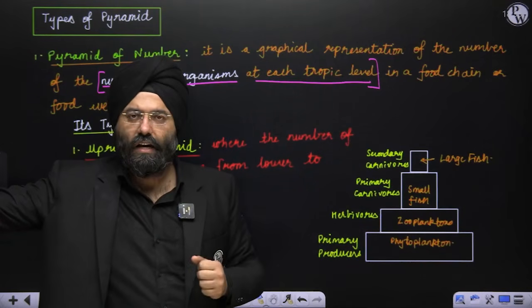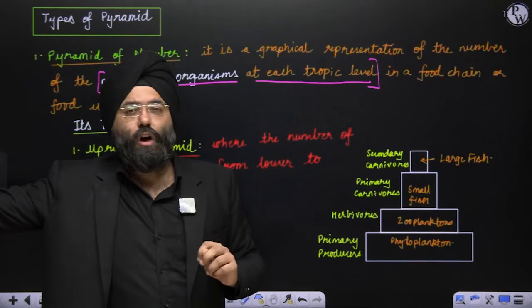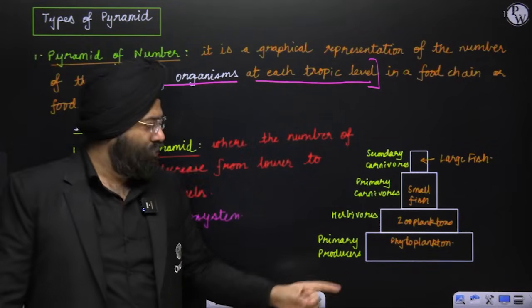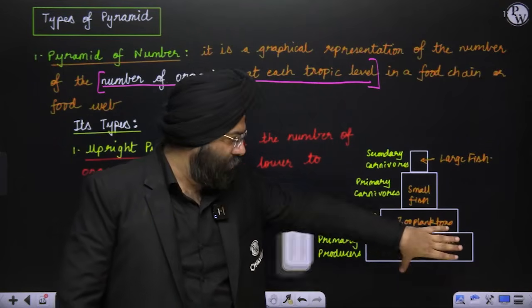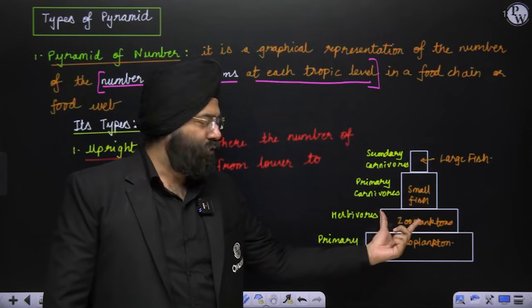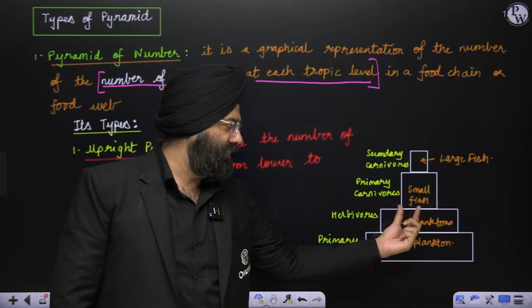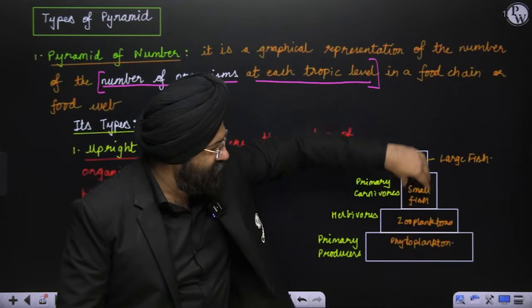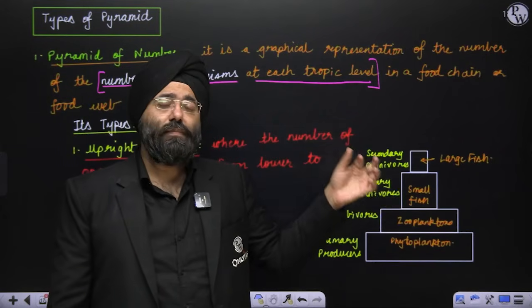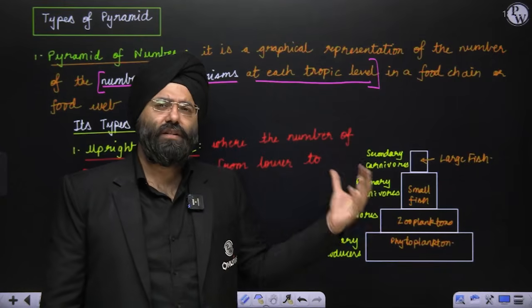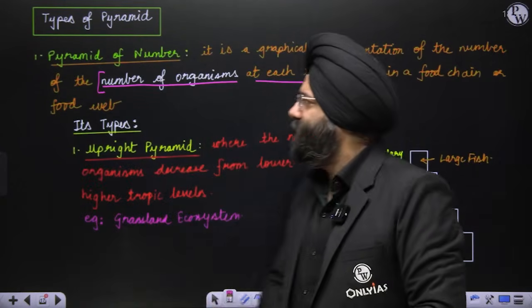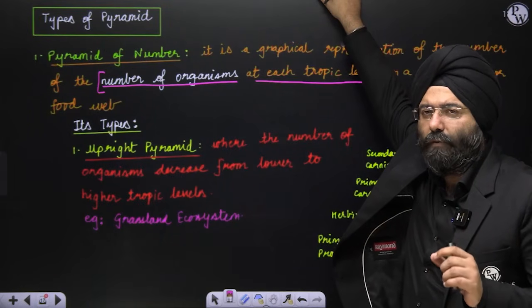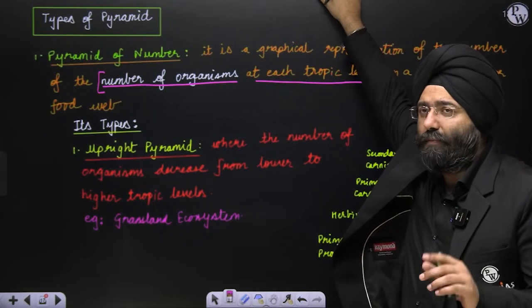You will say yes. So over here, in pyramid of number, we are counting the number of organisms at each trophic level. So over here, the phytoplankton number is very huge. So broad. If you go above, zooplankton, they are lesser in comparison to phytoplankton, so lesser number. Small fish, relatively lesser number. Large fish, even less. So you will see a pyramid which is in this form. You can see this also, and there can be an opposite direction also, which we will see. Just a representation. Now see here, when I'm saying pyramid of number, it basically represents at which trophic level how many organisms are present there, right? Now this can be of various types.